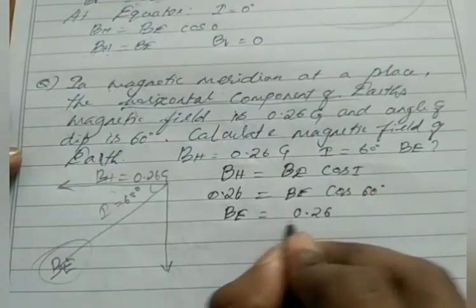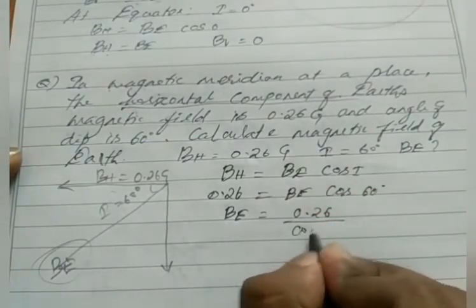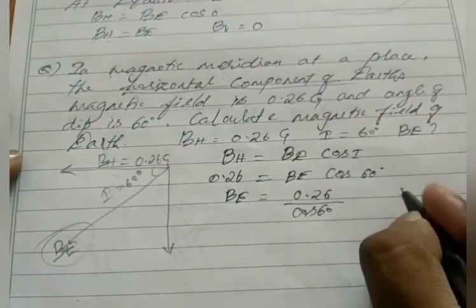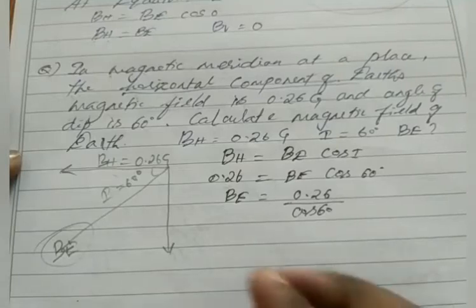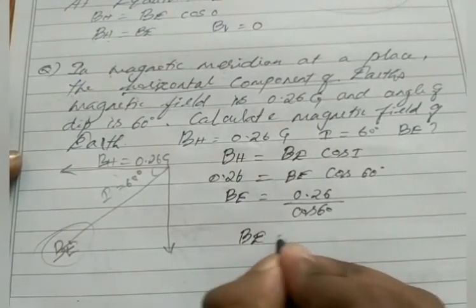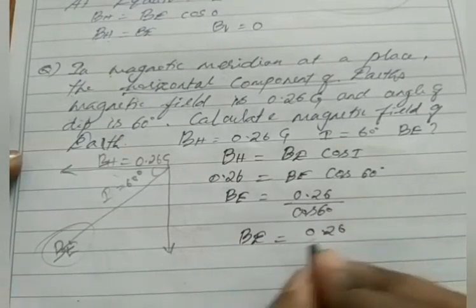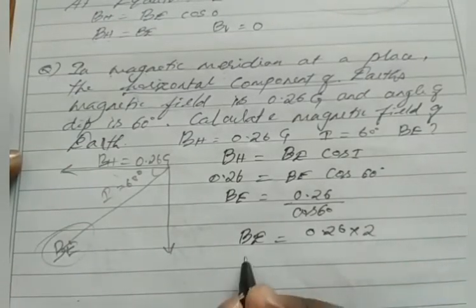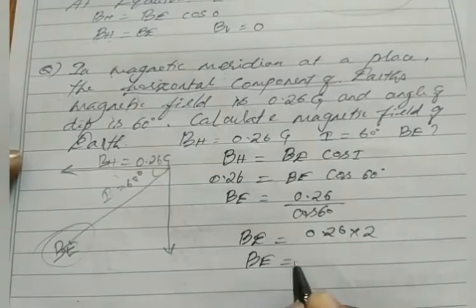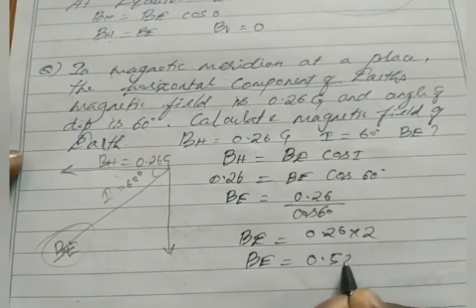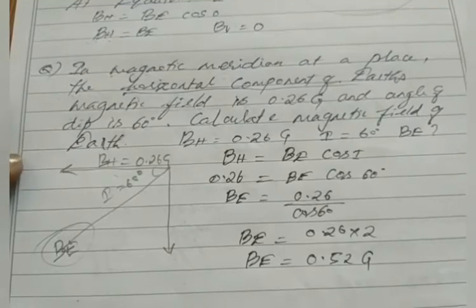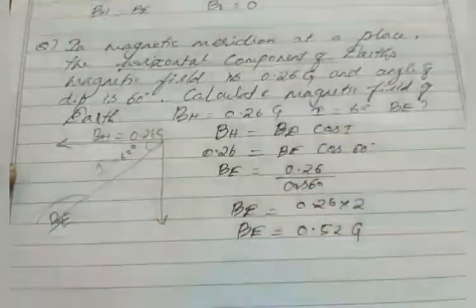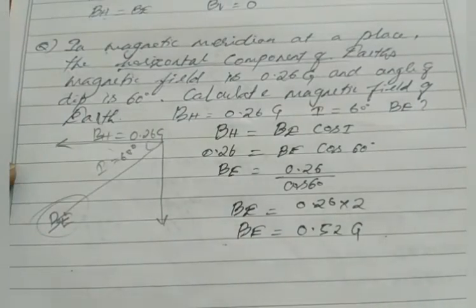0.26 divided by cos 60. What is the value of cos 60? Cos 60 value is equal to 1 by 2. So BE equal to 0.26 divided by 1 by 2. So the divided 2 will come here as into 2. BE equal to 0.52 Gauss. Okay, so this is the magnetic field of Earth.